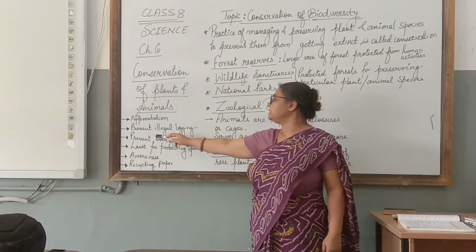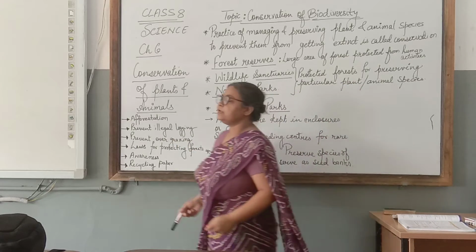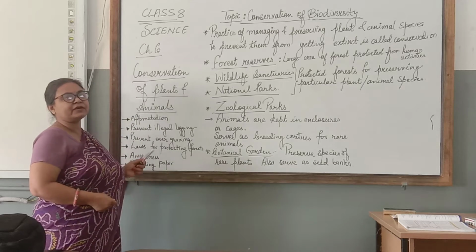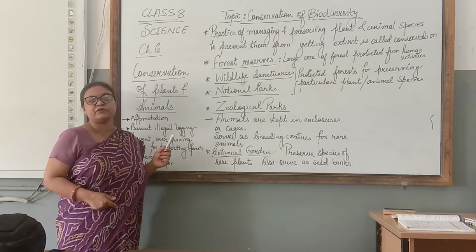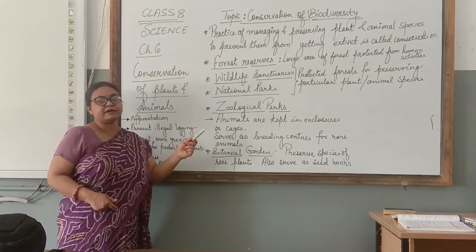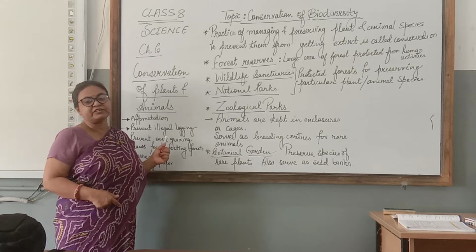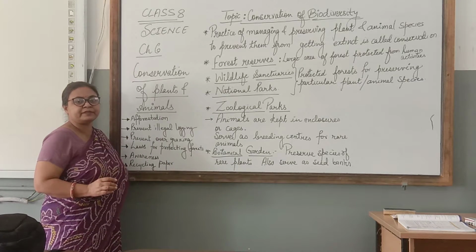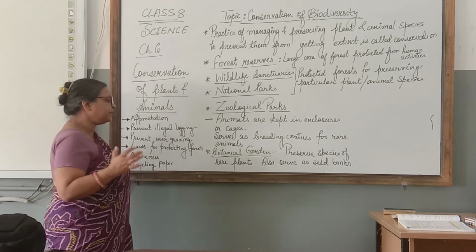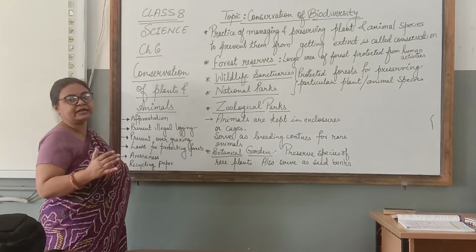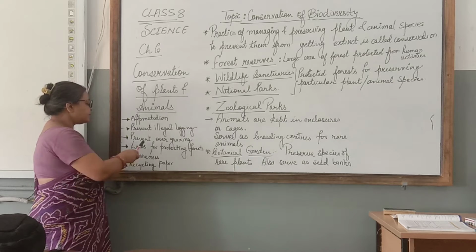Second is preventing illegal logging. Logging means cutting off the forest. Illegal logging means that without the permission of the government, the people are cutting the forest. So prevention of illegal logging is very, very important. The government has made strict laws to prevent illegal logging and hunting of animals.